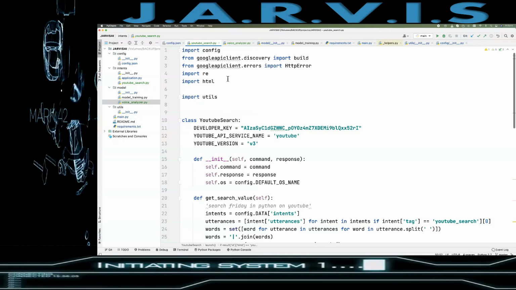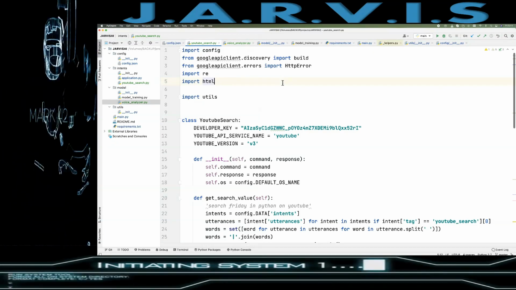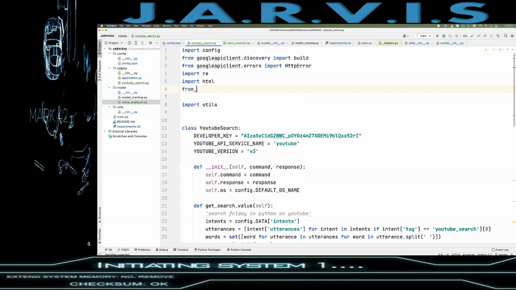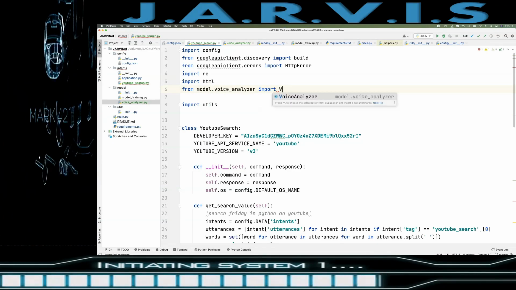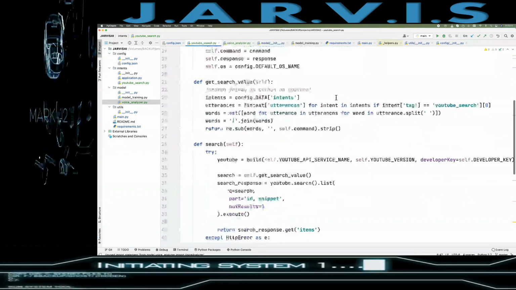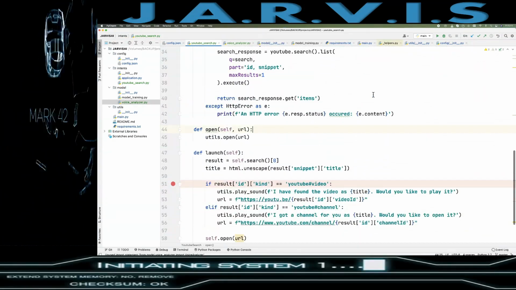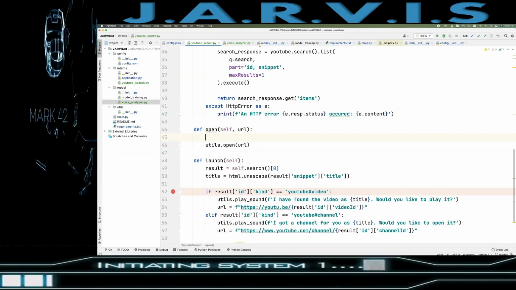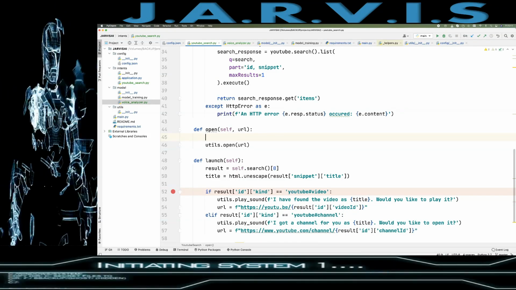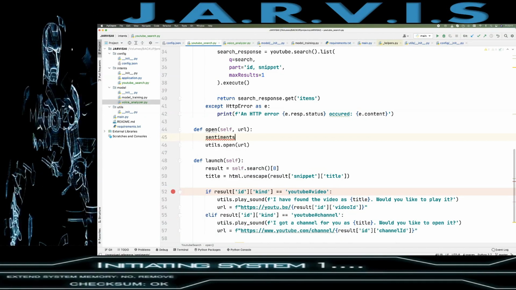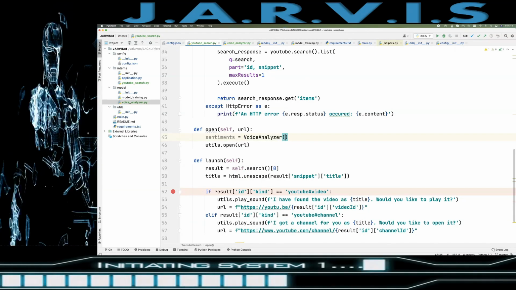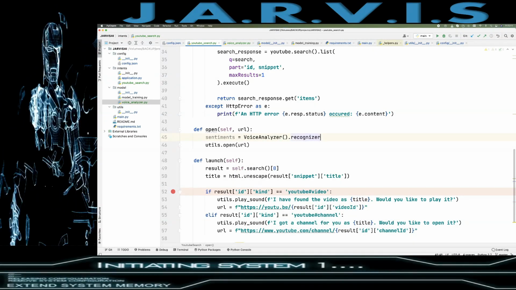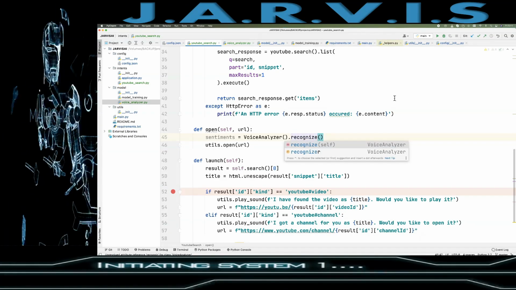So now from model.voice_analyzer we are going to import VoiceAnalyzer, right? And in the open, we are going to have this object, sentiments = voice_analyzer.recognize.